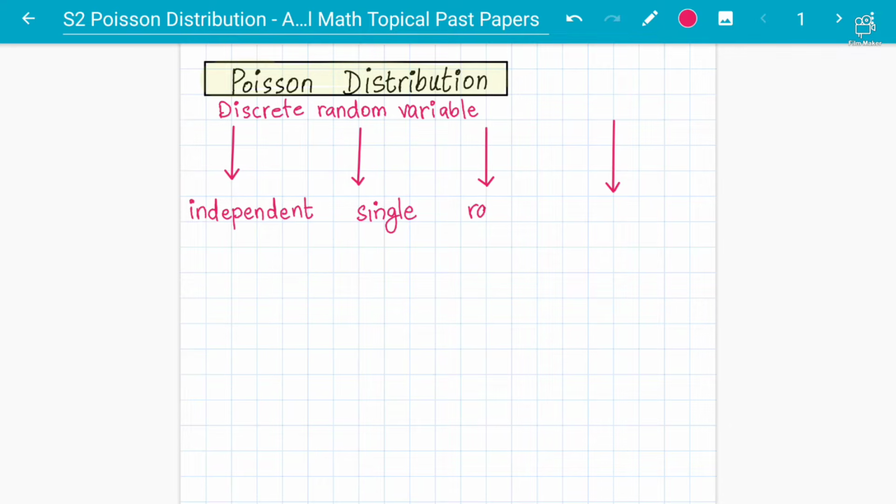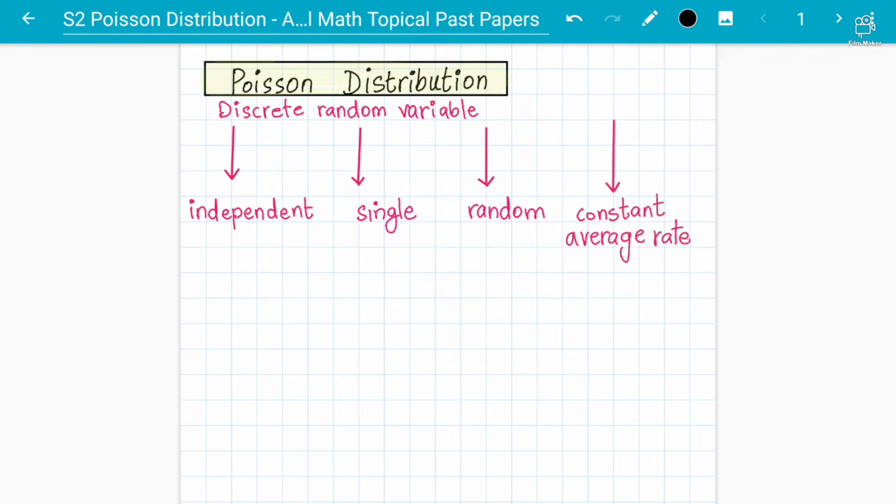The event should be random, it should not be biased. And the last one, the most important, is that it should have a constant average rate, also called lambda in our case. These are the four things that need to hold for X to follow a Poisson distribution. Very important, these four points are.